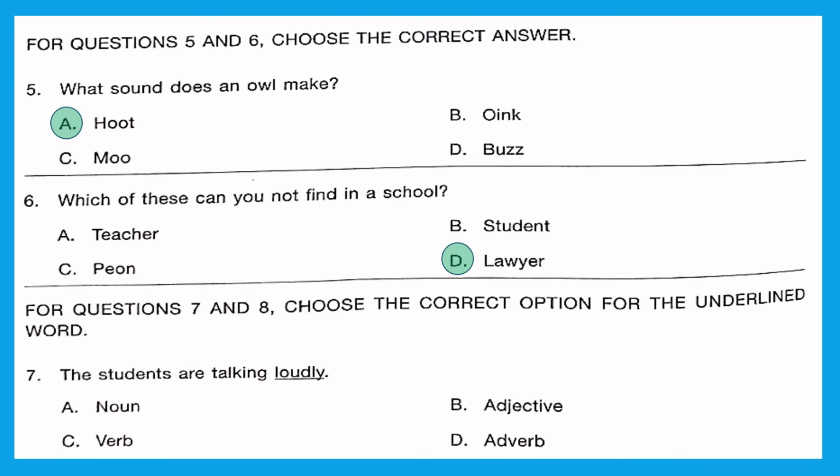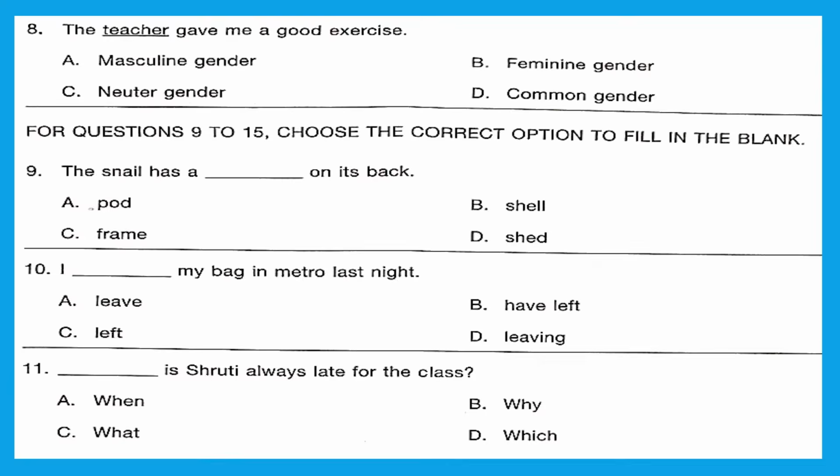For questions 7 and 8, choose the correct option for the underlined word. The students are talking loudly. How are they talking? They are talking loudly. And here talking is the action word, that is verb. And loudly is telling something about the verb. So loudly would be an adverb. Option D is the right answer.